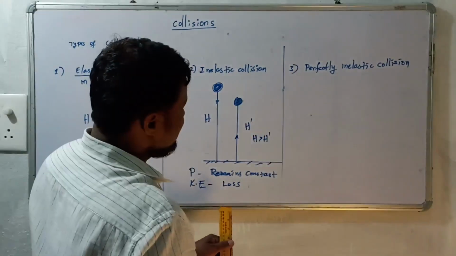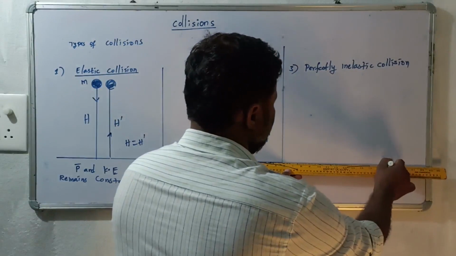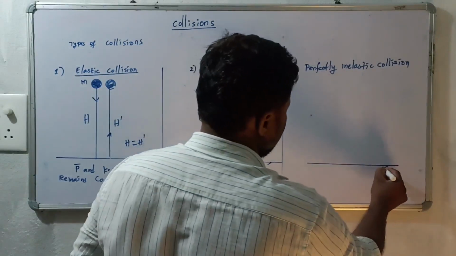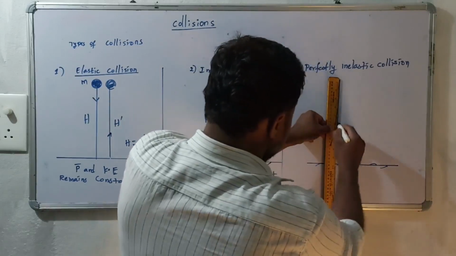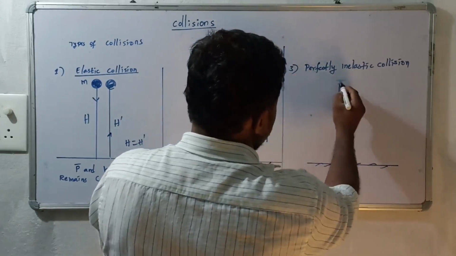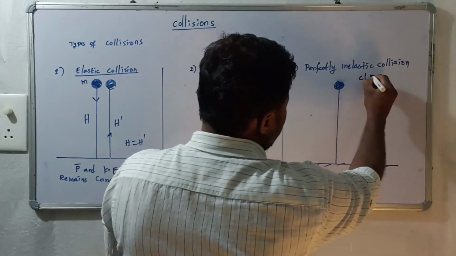Coming to perfectly inelastic collision. A ball is dropped from a height. Now imagine this is a clay ball.